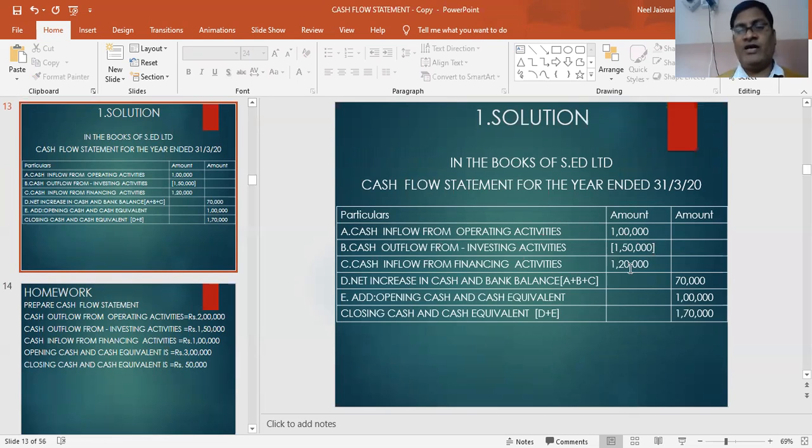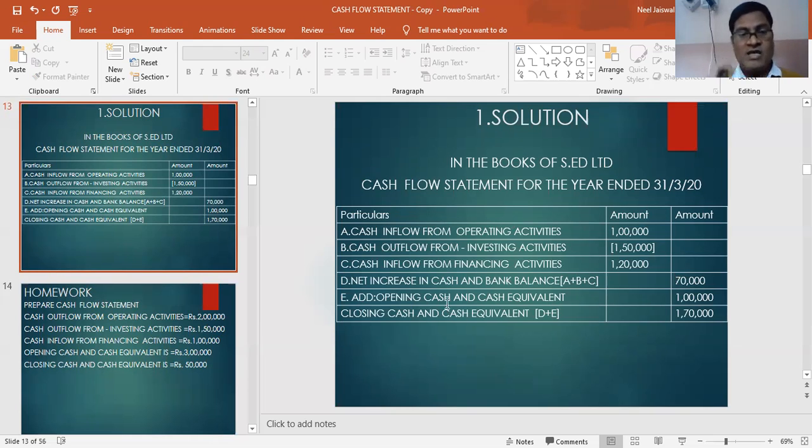So when we solve it, 1 lakh minus 1,50,000 plus 1,20,000, 70,000 is written over here. This is known as net increase in cash and bank balance. By adding all these three, we are saying that it is increase in cash and bank balance.